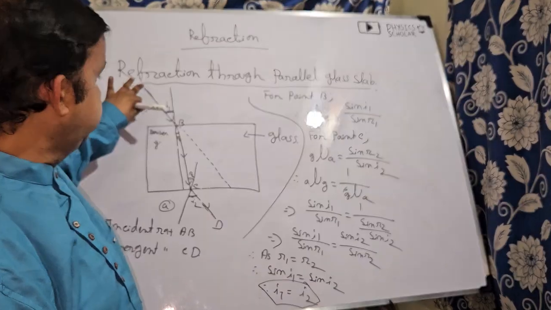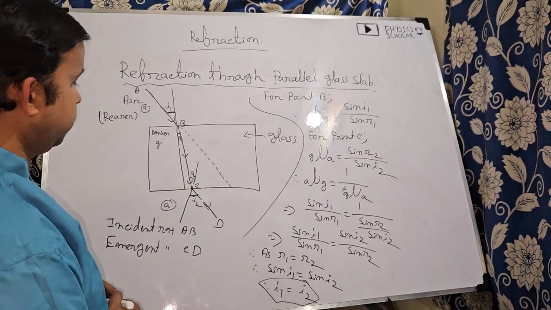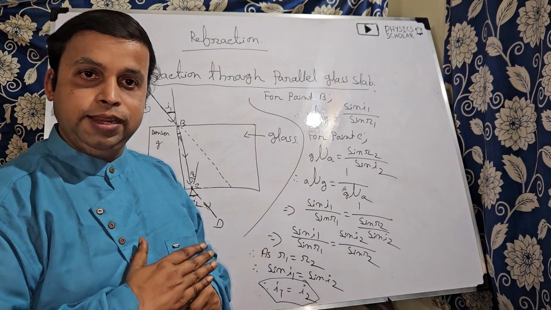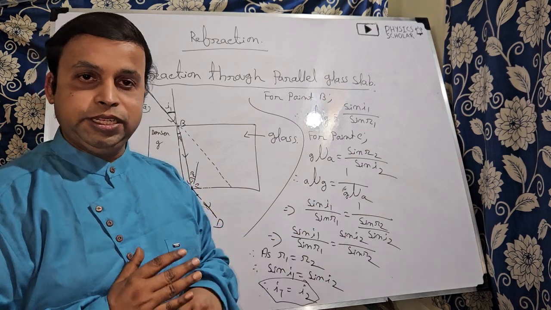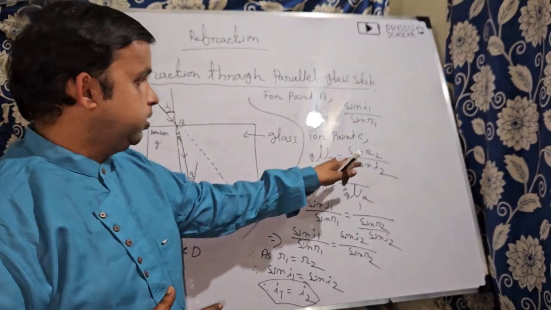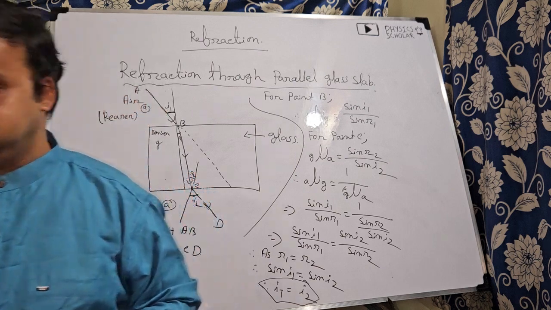Hope you understand this topic. Let us move to the next point.